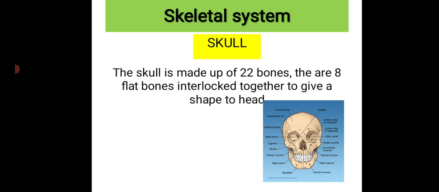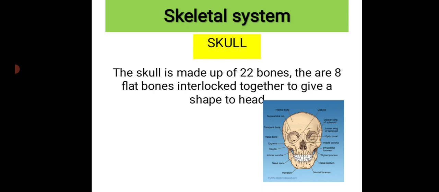That's why we all have different shapes. Our heads have different shapes based on how those flat bones are interlocked together.